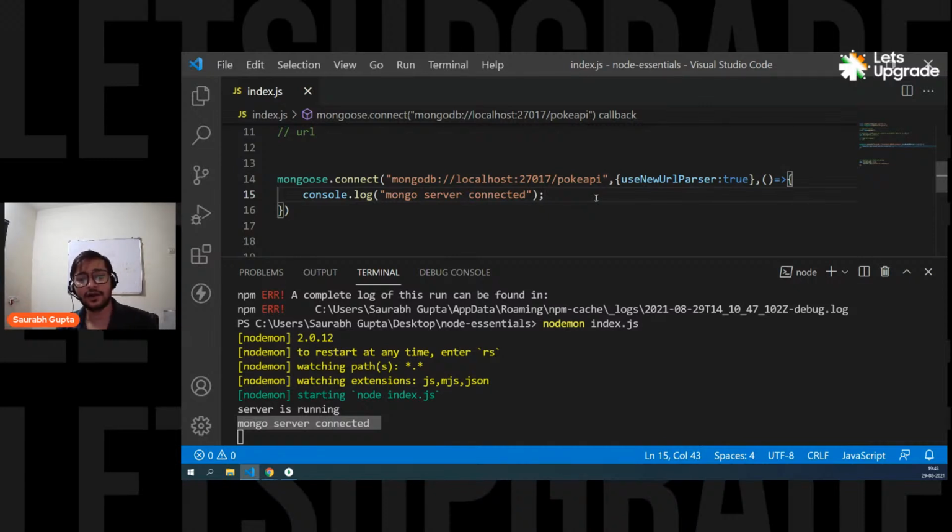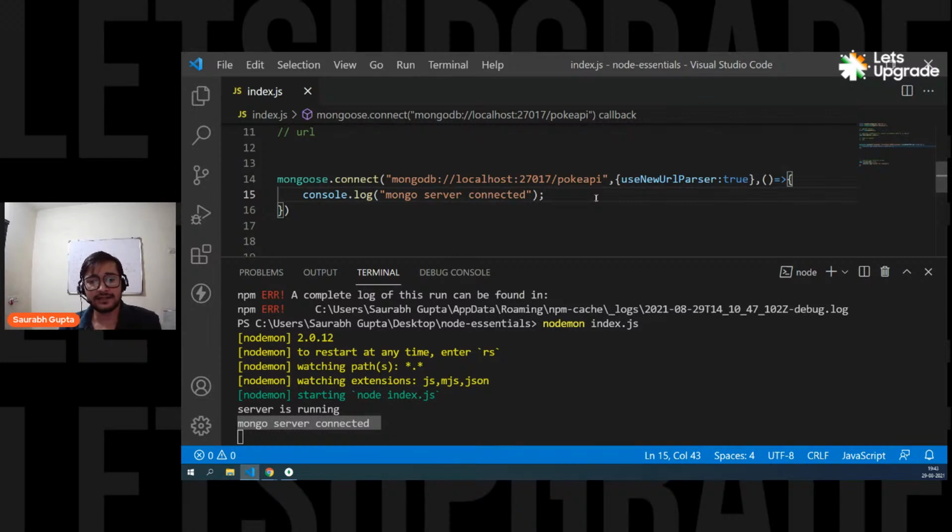Gitika, we don't use it now. There's no need to use it now. Earlier you used to specify it, but actually there's no need to specify it now. If you go to the official documentation of Mongoose, they say that you don't need it now. They have resolved it internally.